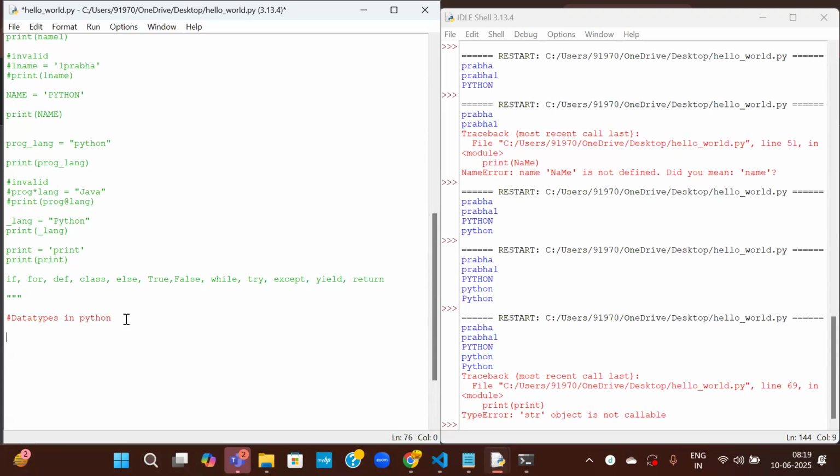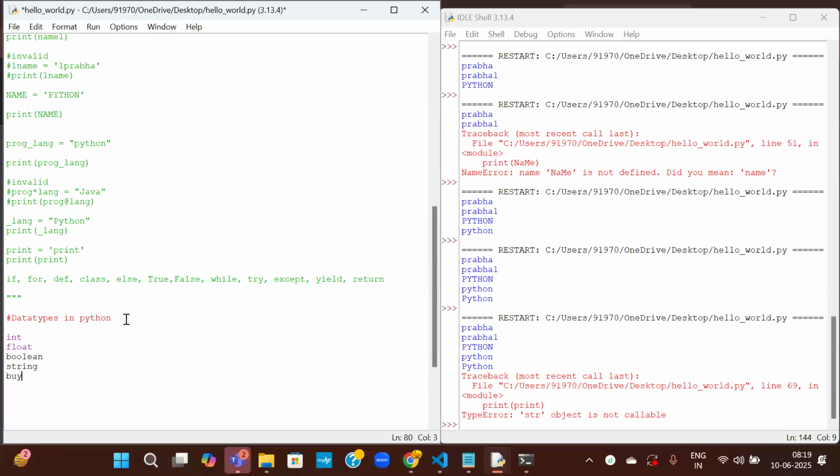So the basic data types are int (integer), float, boolean, or string. Boolean means either true or false. There is something called bytes and bytearray. All of that is not required for us.